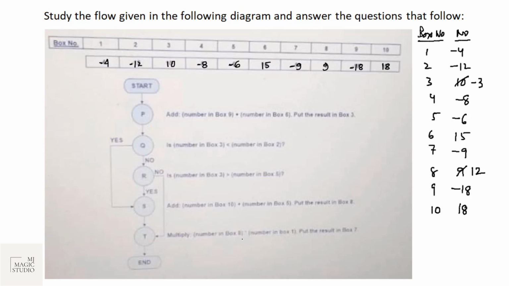Now next is multiply number in box 8 with number in box 1. So number in box 8 is 12 and number in box 1 is -4. So that will become -48 and put it in 7. So box 7 value will become -48. So these are the actual numbers we have got after we have completed the flow diagram, and let's see now what the questions are.